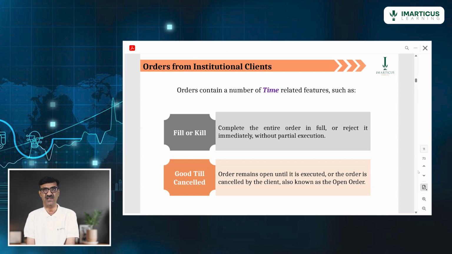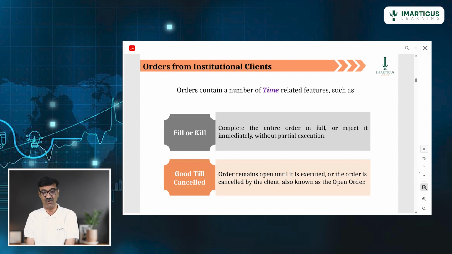So let's summarize once again before I close the topic of order management. Five types of order. One is limit order where price is specified. Second, best price order, market price order, price is not specified. Then there is stop loss order where your risk appetite is defined.